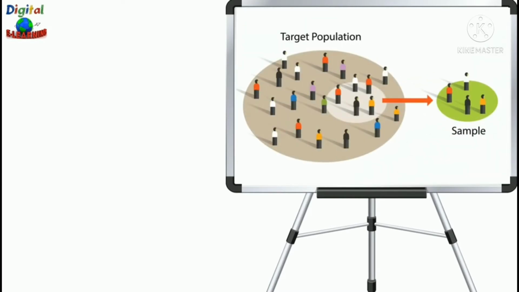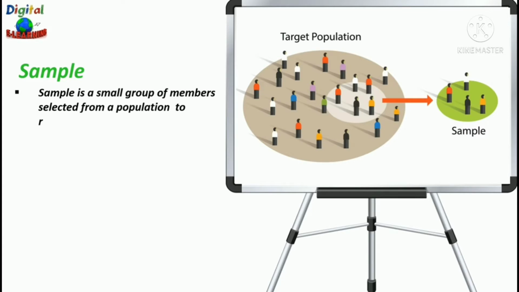Let us first understand the difference between these two terms, population and sample. So sample is a small group selected from population to represent the entire population.